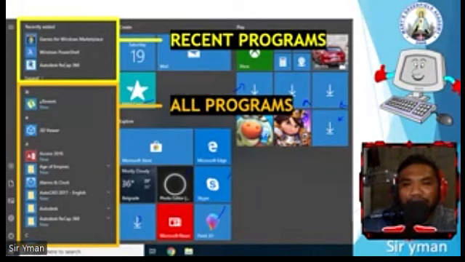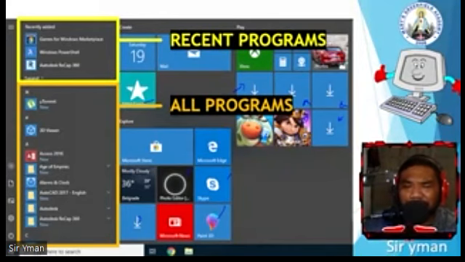Okay. So, ang natutunan natin today is about the Windows 7 and Windows 10. Pinag-aralan din natin yung about sa parts ng ating start menu. Okay, meron tayong left pane natin, nandoon ang ating mga menu, accounts, file explorer, settings, and start.